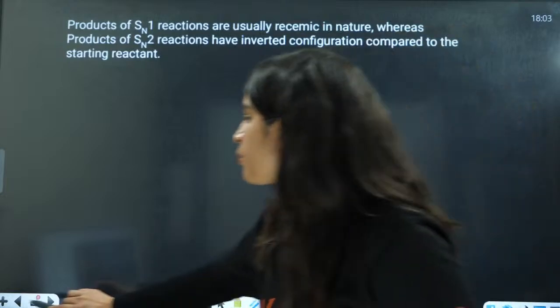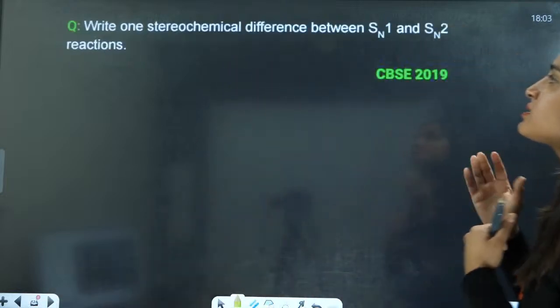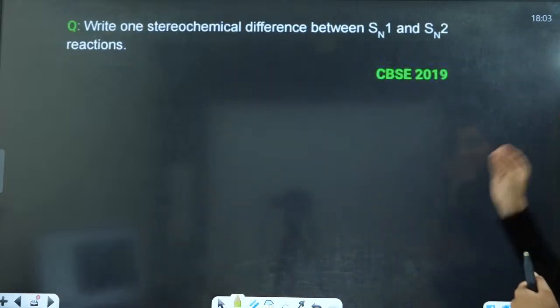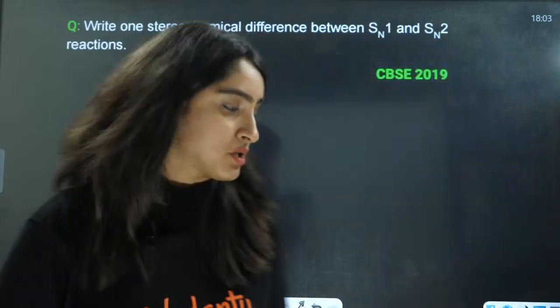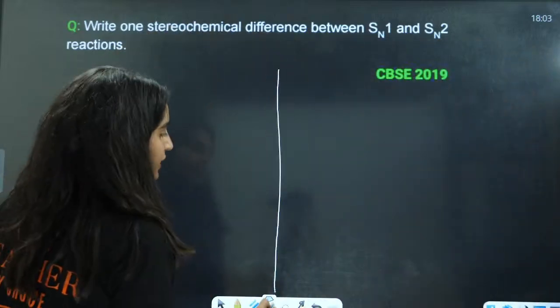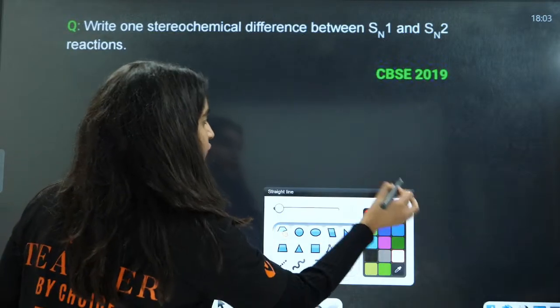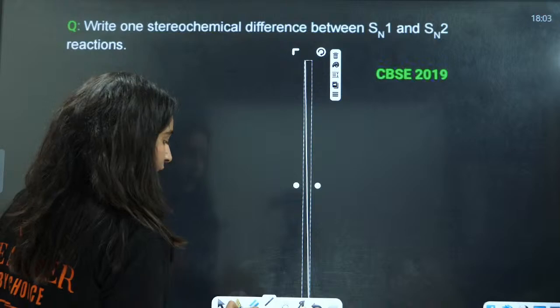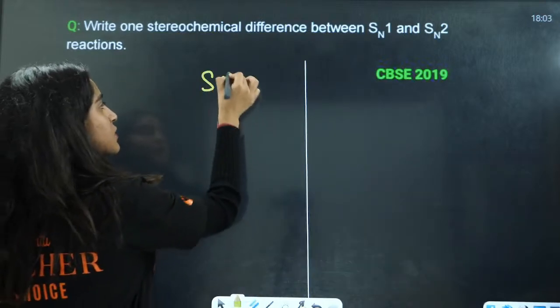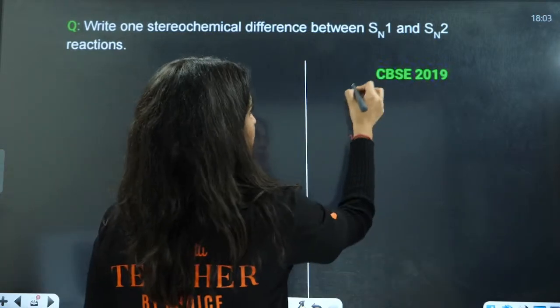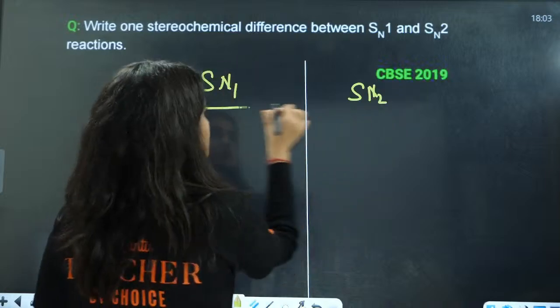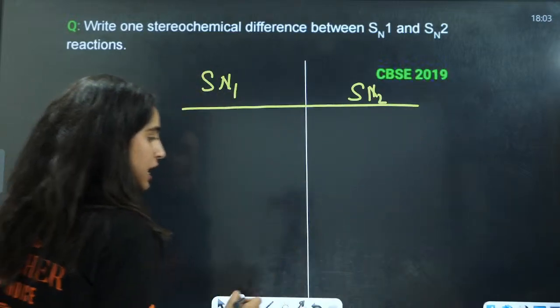Done. Next we have, write one stereochemical difference between SN1 and SN2 reactions. So what is the difference between SN1 and SN2 reactions, everyone? This is the SN1 reaction. This is the SN2 reaction. What is the difference here?